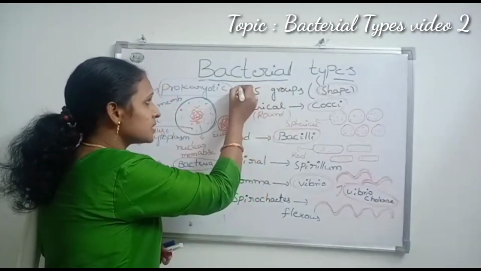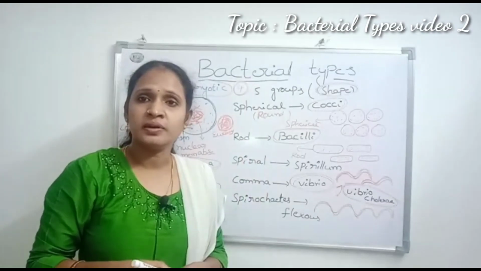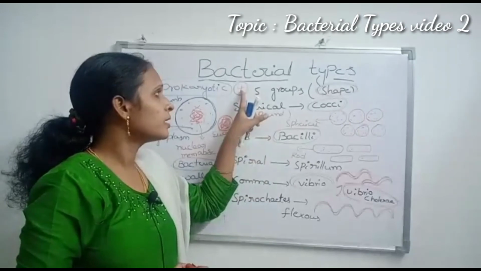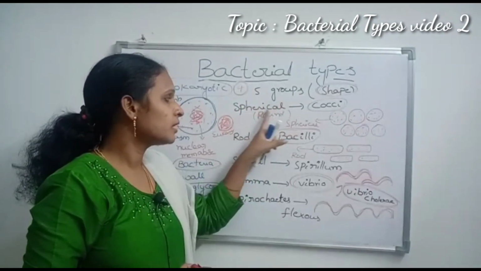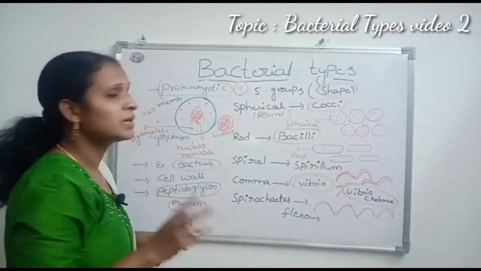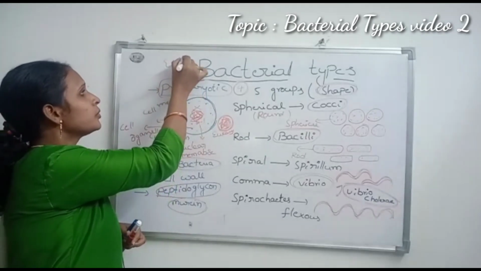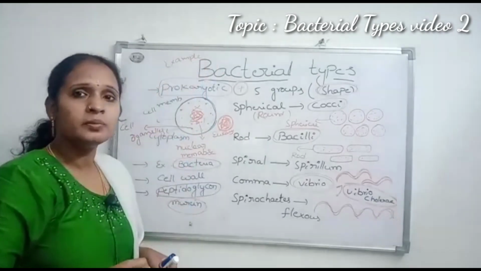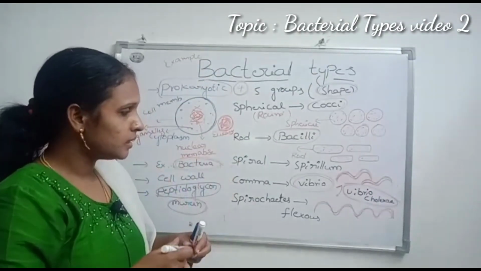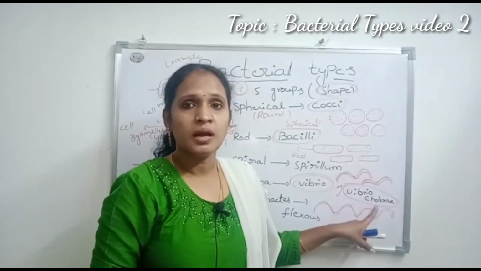These bacterial types are an important question for second year students. A 4 marks question for second year students: what are the types of bacteria? Then you write the 5 types and their diagrams. Here are 2 important questions for Eamcet students. An example of a prokaryotic organism is bacteria. And the cholera disease causing bacterium is Vibrio cholerae.